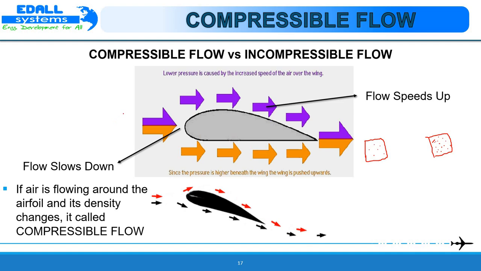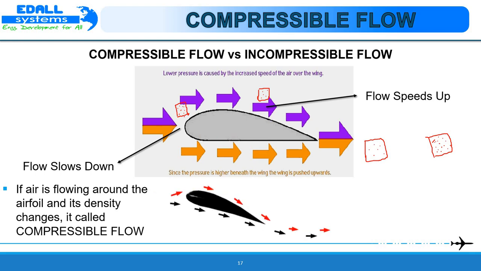Here, at the beginning of the airfoil, if we have dense air, and as the flow goes around the airfoil the density decreases, then this change in density makes it a compressible flow. This condition applies at high speed.